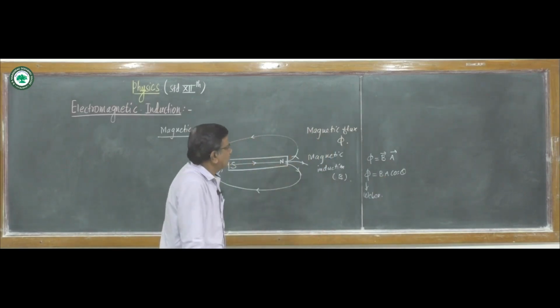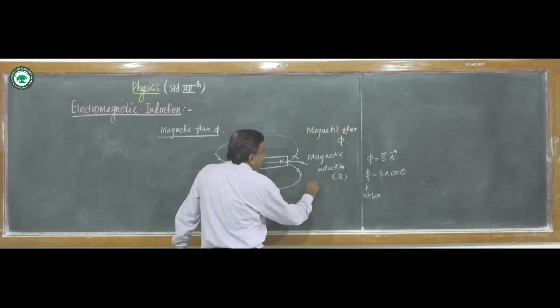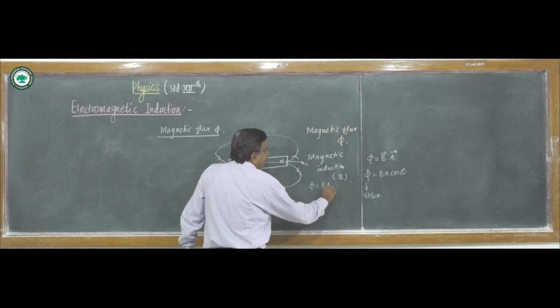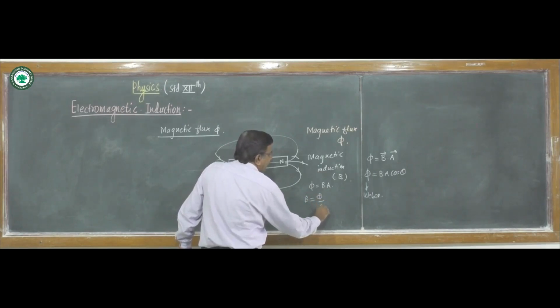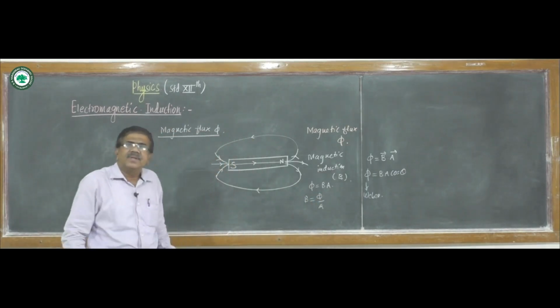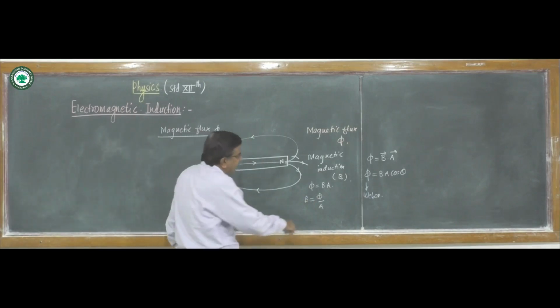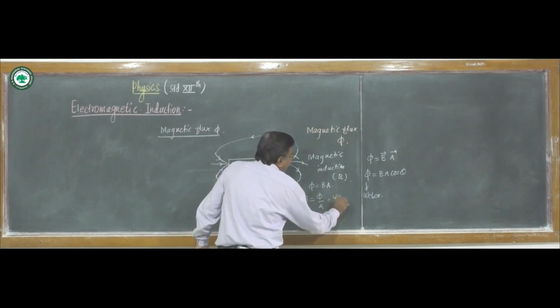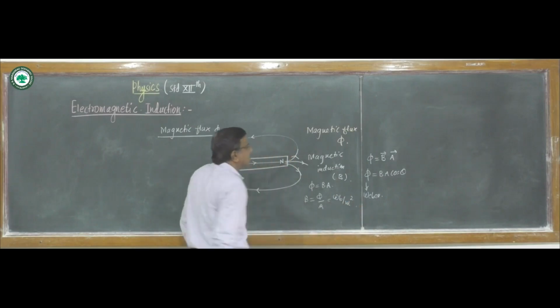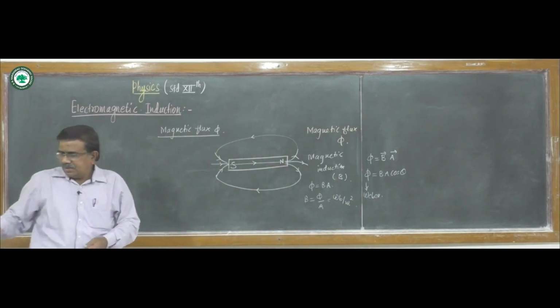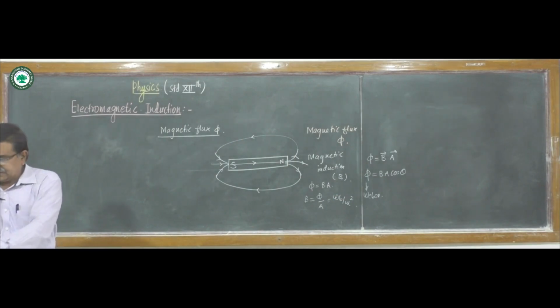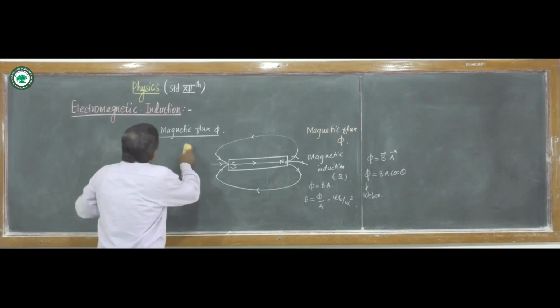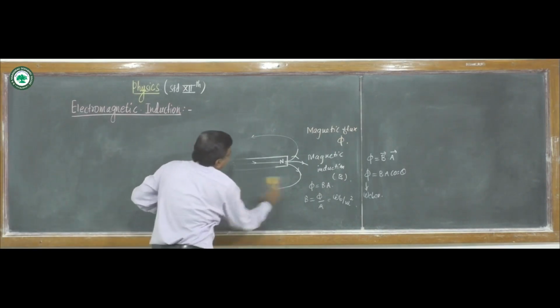If theta is 0, magnetic flux phi is equal to B into A, or magnetic induction B is magnetic flux upon area, and the unit of magnetic induction is Weber per meter square. Now we see the coil and magnet experiment to study electromagnetic induction.